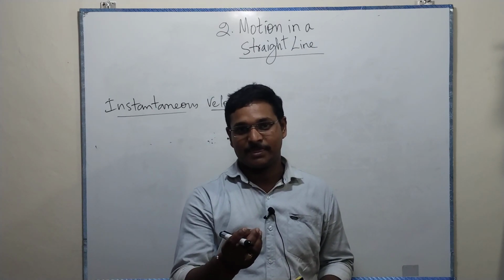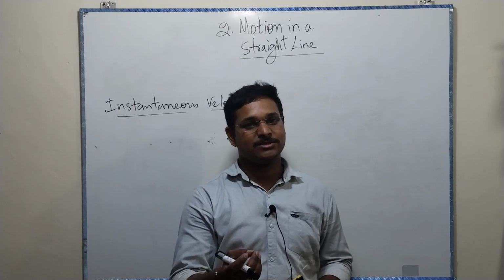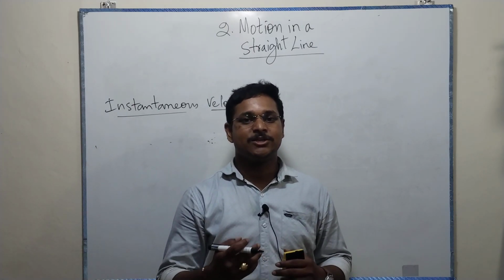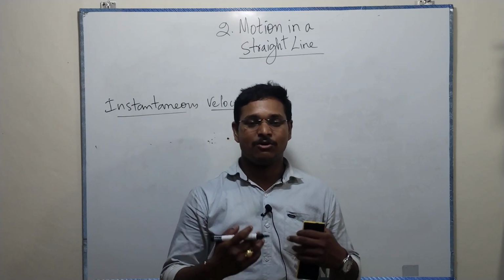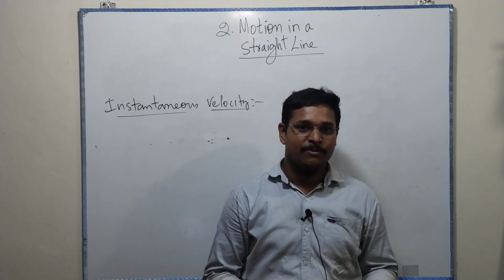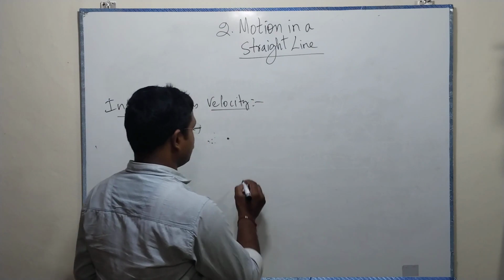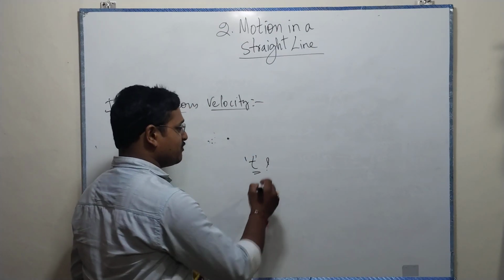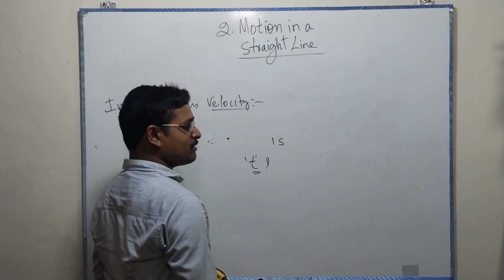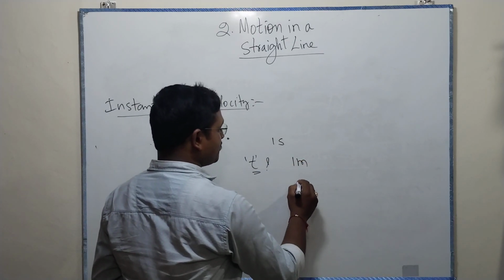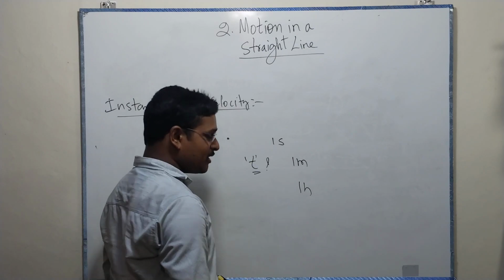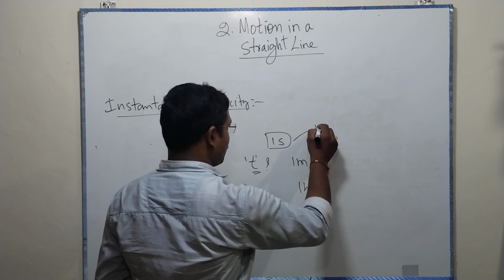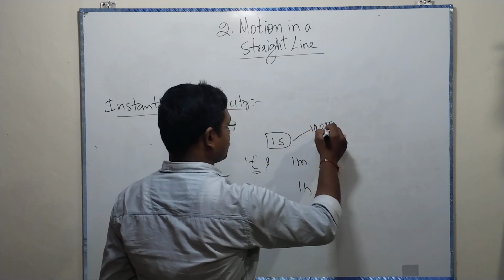When we say time, it is not constant. It's always increasing, always changing, always moving. So what is time here? Generally we indicate it as t, but what is t here? Is it 1 second? Is it 1 minute? Or is it 1 hour?